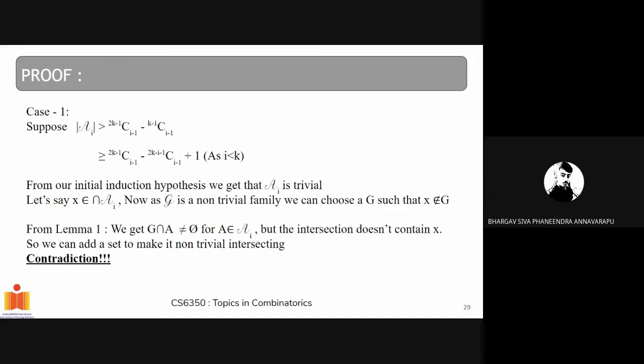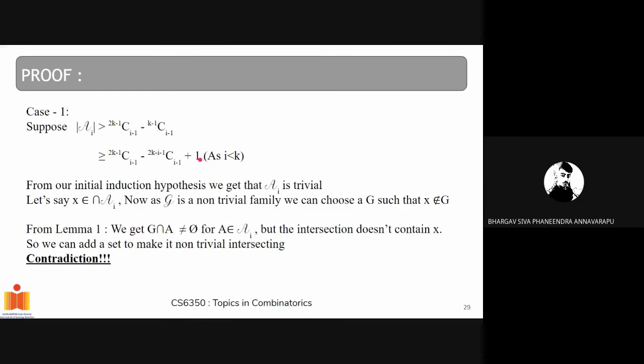So let's say that for case 1, which is i belongs to 1 to k minus 1, we have that |A_i| is greater than C(2k-1, i-1) minus C(k-1, i-1). So we can rewrite this as |A_i| is greater than or equal to, which equality corresponds to this part, C(2k-1, i-1), and we replace C(k-1, i-1) with C(2k-i-1, i-1).